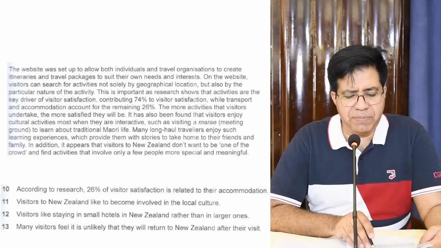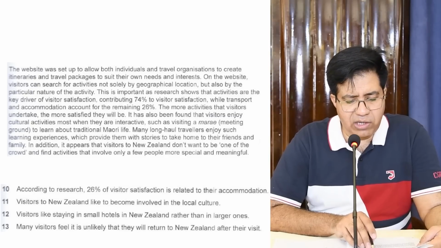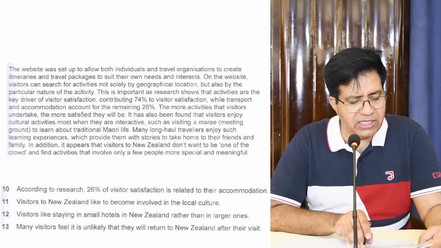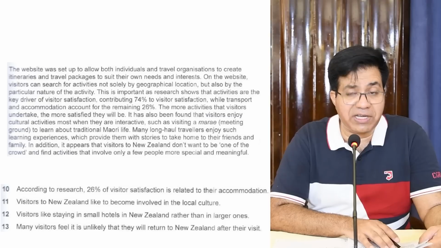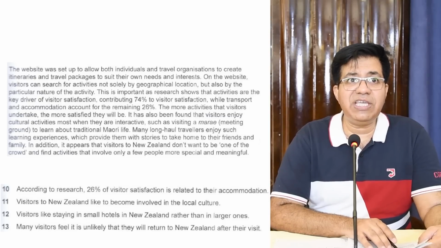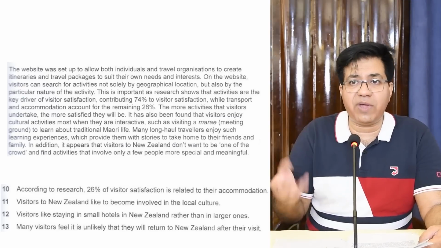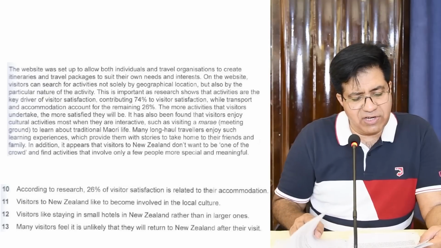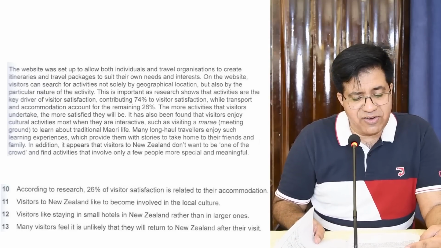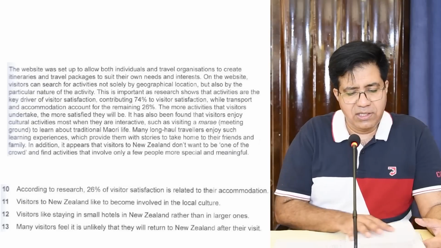It has also been found. Found it? Okay. It has also been found that visitors enjoy cultural activities most. What does it mean? Visitors enjoy cultural activities most. Means they like the culture. They like to get involved. Okay, cultural activities most when they are interactive. Interactive means when visitors have to participate. So what's the question?